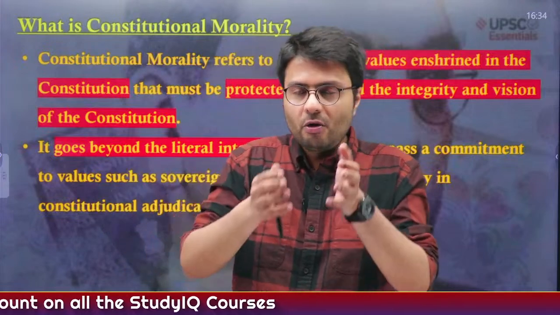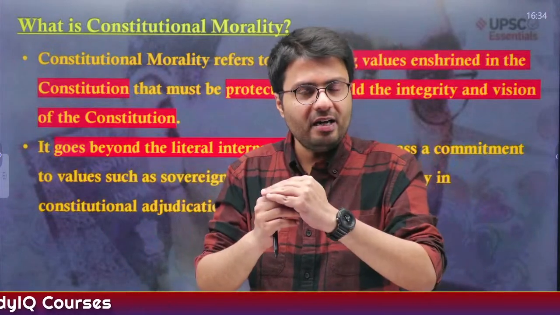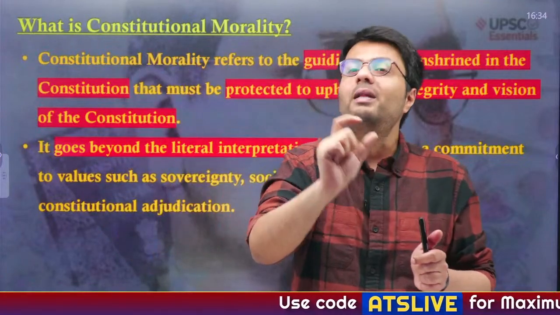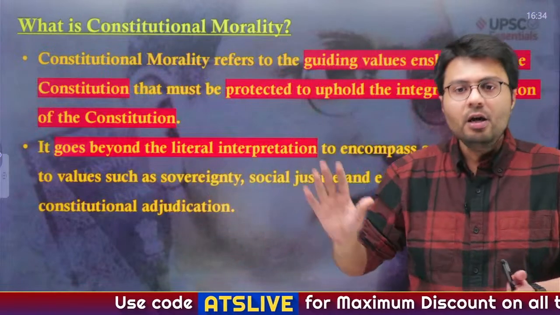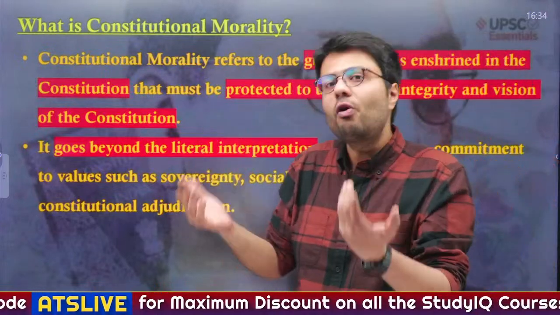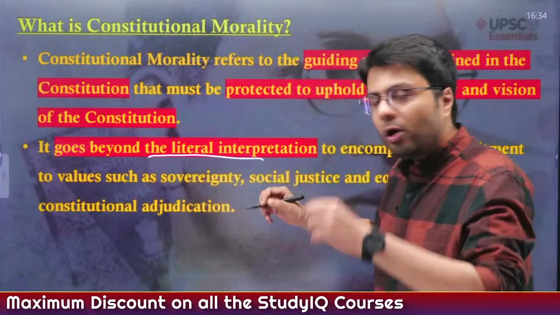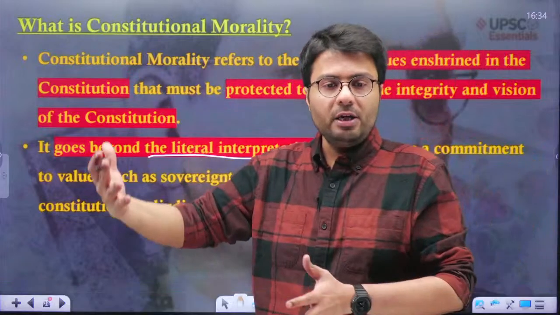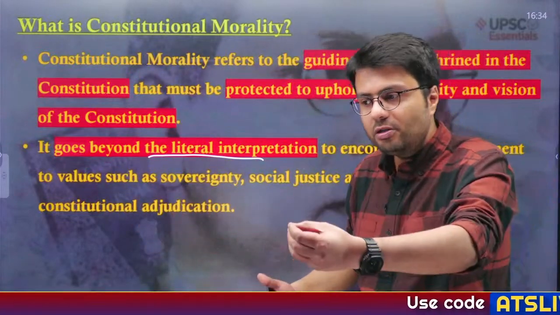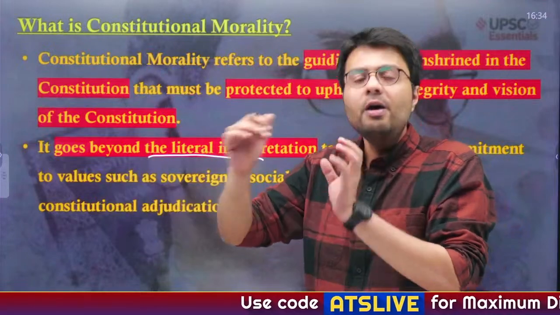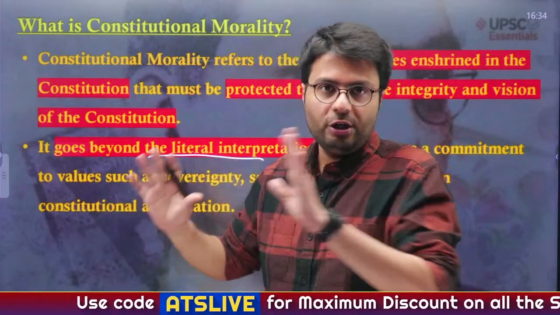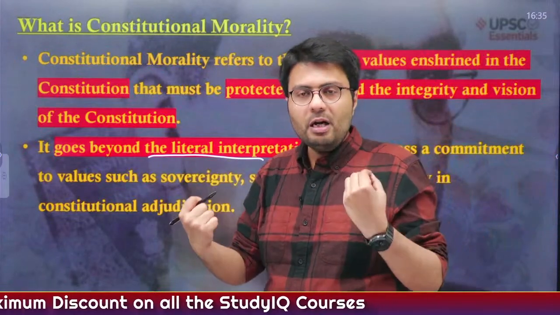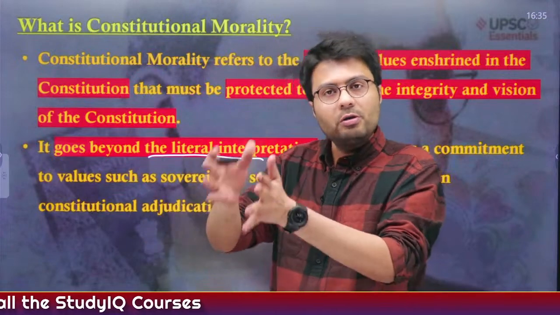On the other hand, the constitution has certain principles enshrined in it. According to these principles, what is right and wrong according to the constitutional principle is what constitutional morality is, right? You have to understand that this concept goes beyond what is written in the constitution. It is interpreted from a wider connotation, so that even matters that are not written in the constitution, if they are in line with the constitution, we agree that they are constitutional morality. Agreed? This is what the constitutional provisions of right and wrong are. This is what constitutional morality is.